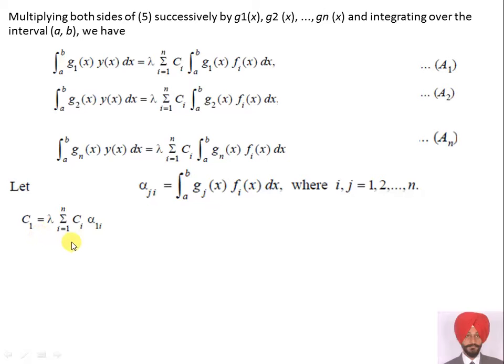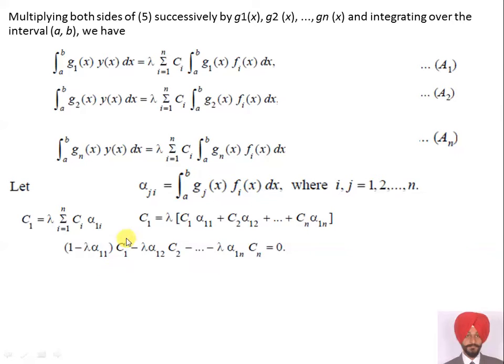Now, what is C1? That means C1 is equal to lambda summation i from 1 to n c_i alpha_1i. Now, when the summation is expanded, this is C1 alpha_11, C2 alpha_12, C3 alpha_13 and so on, Cn alpha_1n.